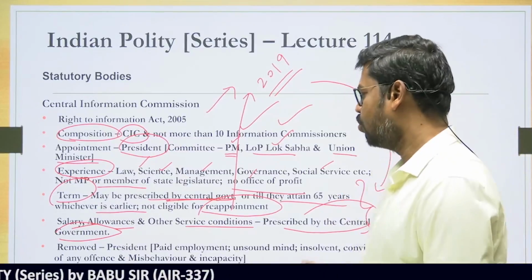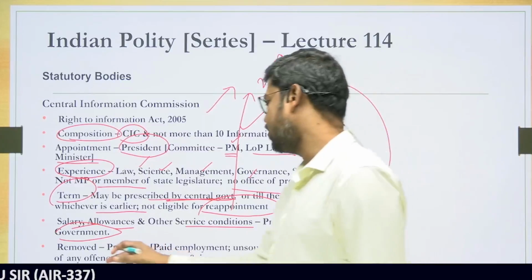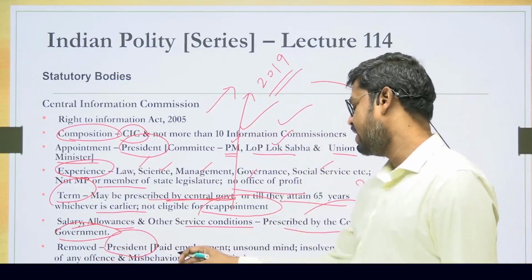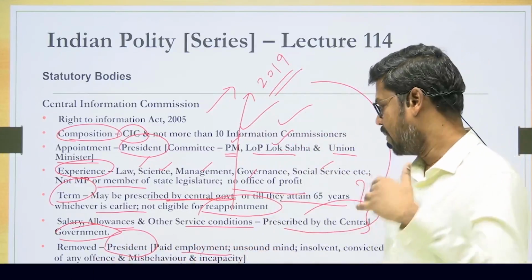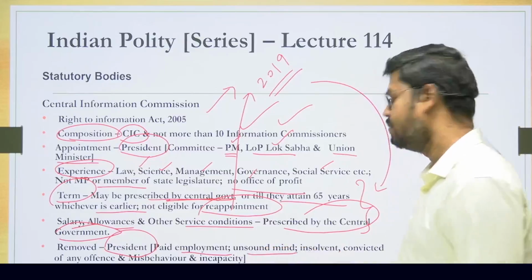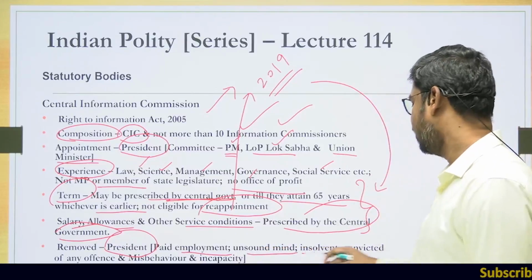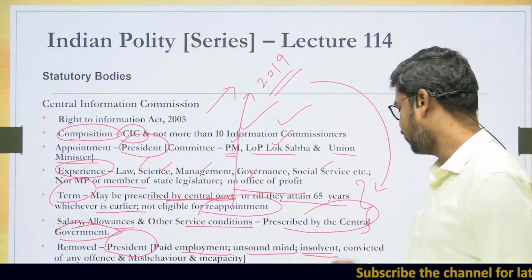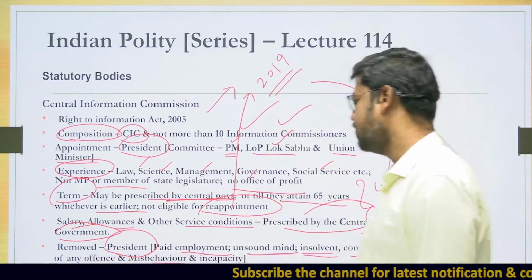Then the law also says that the members of the commission can be removed by whom? By the President of India. And on what grounds can they be removed? If they are engaged in any paid employment outside the office, and apart from paid employment, if they turn out to be of unsound mind, if they suffer from any mental disabilities, if they turn out to be an undischarged insolvent, or if they are convicted of any offense, and also on the grounds of misbehavior and incapacity.